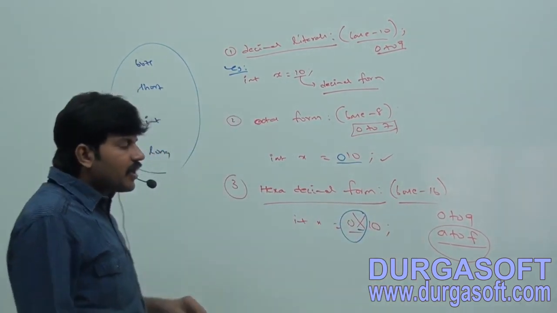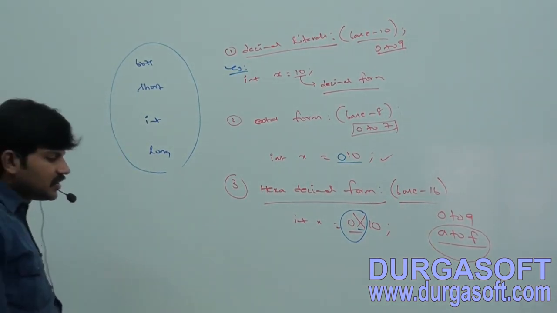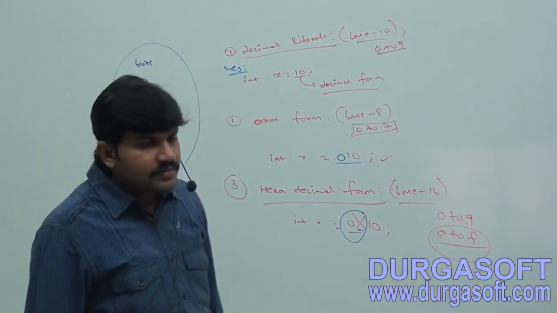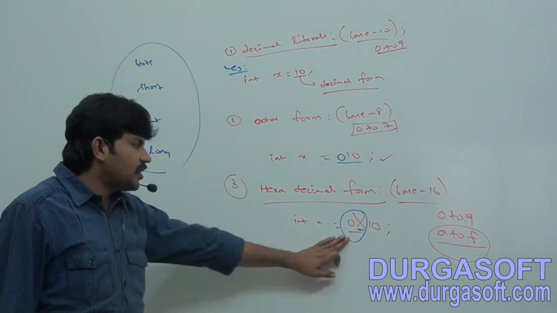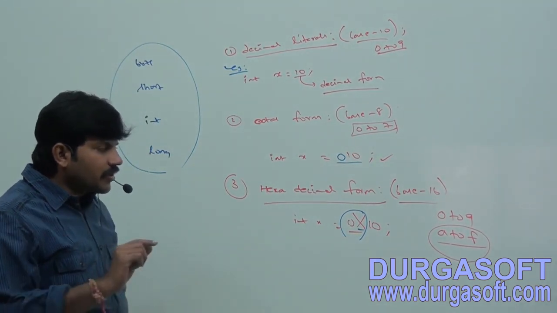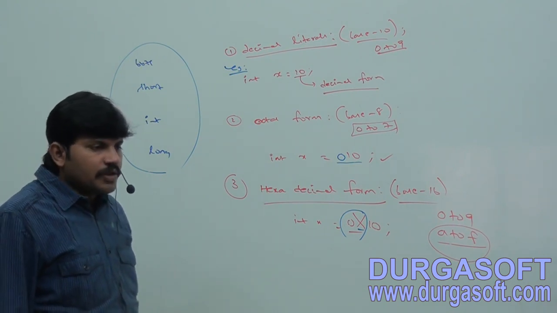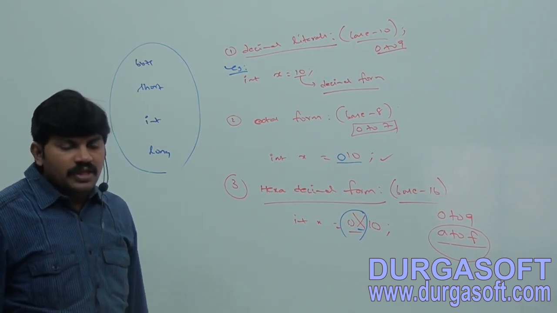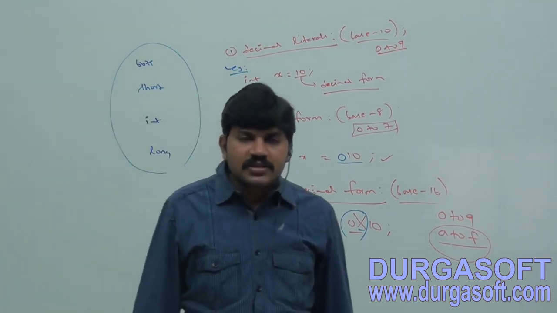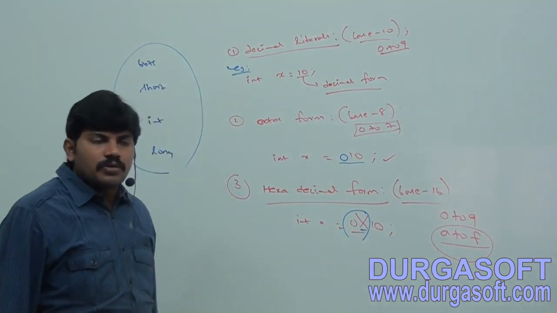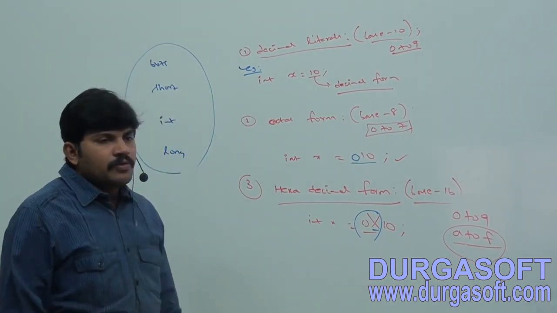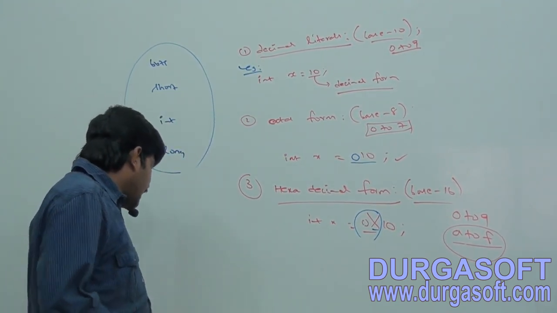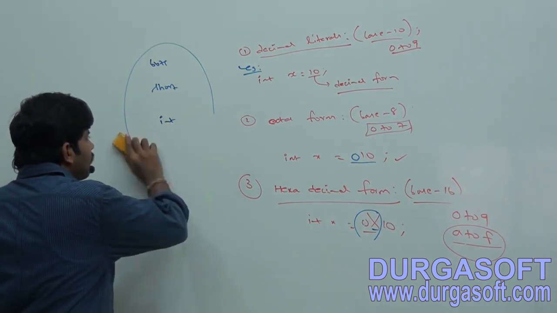For digits within the range 0 to 9, and for extra digits within the range A to F, we can use both the lowercase and uppercase characters.